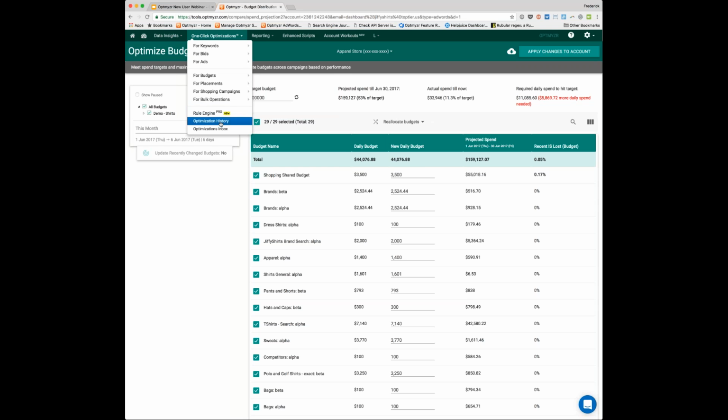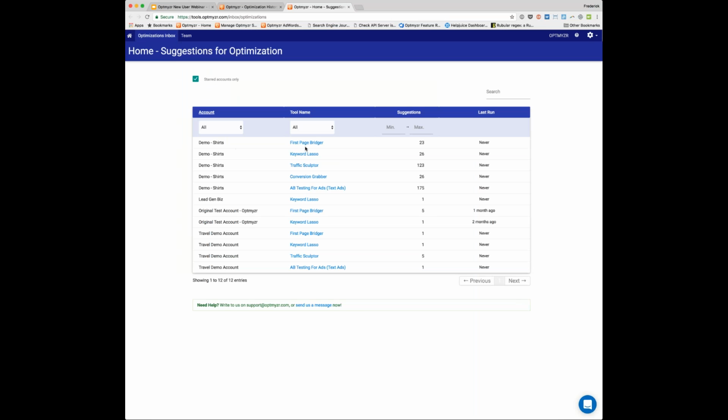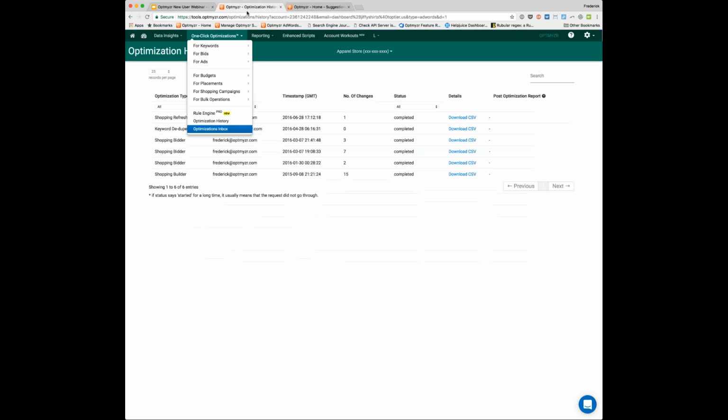Anything you do is going to go into your optimization history. Now, this account we don't touch too often, but it would go in here. You can always download a CSV of what was changed. We also have an optimizations inbox. This will show you a couple of the optimizations that you could go and do right now. So for A/B testing for ads, for this particular account, we have roughly 175 suggestions. If you click on this, it'll load up the tool. It'll fetch the actual current number of suggestions, and then you can do that optimization from right there.